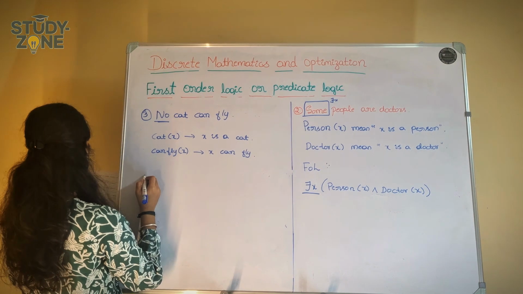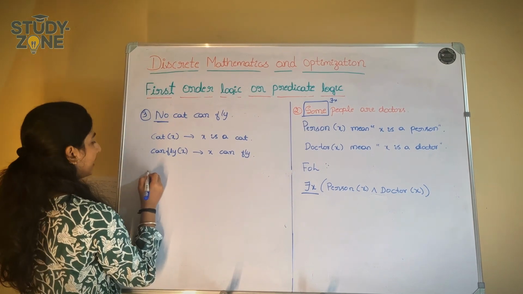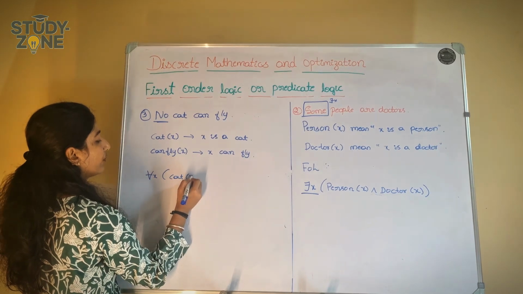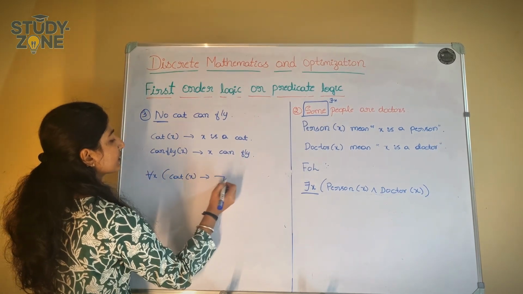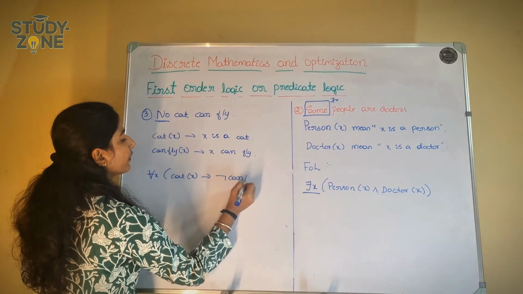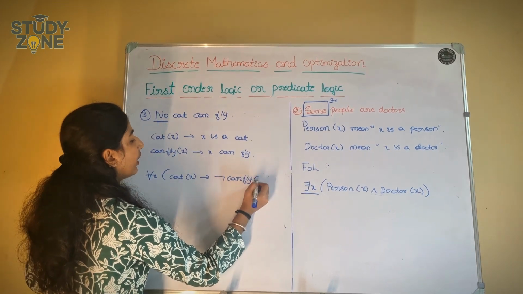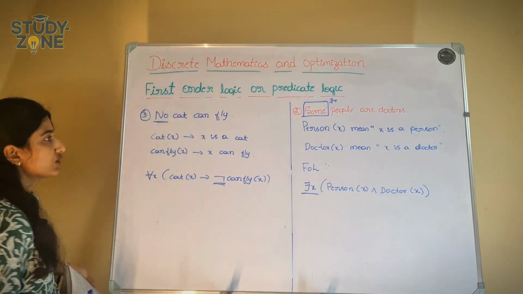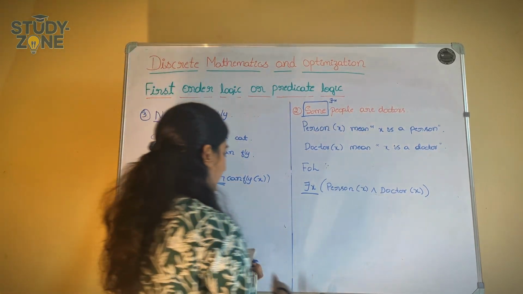While defining the predicate logic, we can take for all x, cat of x implies not can fly of x. For "none" or "not", we have to take negation. Remember this thing. So this is example 3.